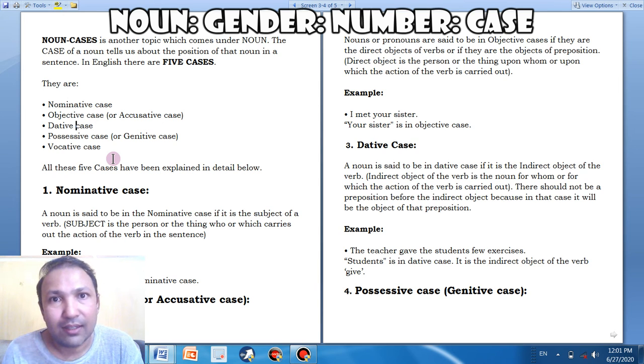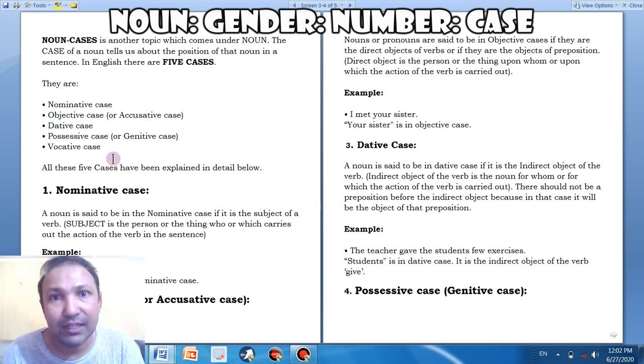And what are they? Gender, and there are 4 kinds of gender. Number, 2 kinds, singular, plural, but singular and plural are in regular and irregular forms as well. And number 3, cases, and 5 cases: nominative, objective, dative, possessive, and vocative. So that's all about noun.